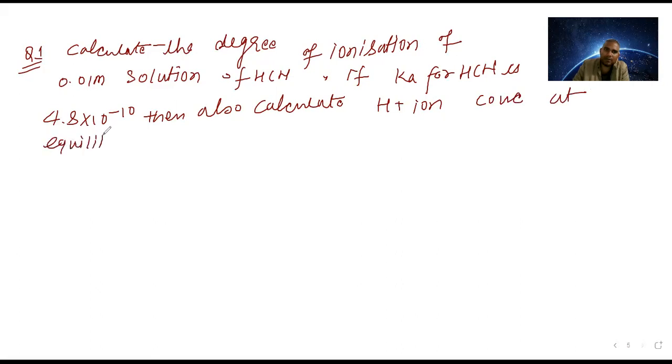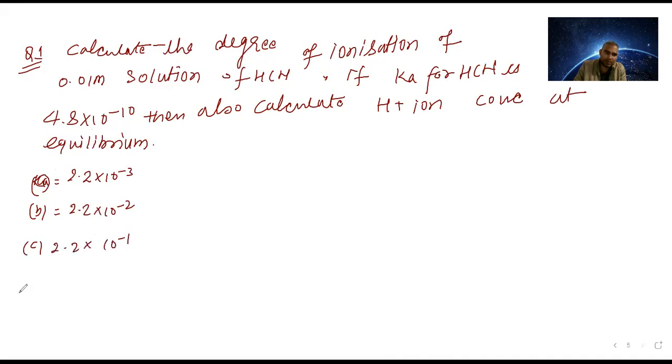So, a little bit tough. This is the first problem. The options they have given: A, 2.2 into 10 power minus 3. B, 2.2 into 10 power minus 2. C, 2.2 into 10 power minus 1.